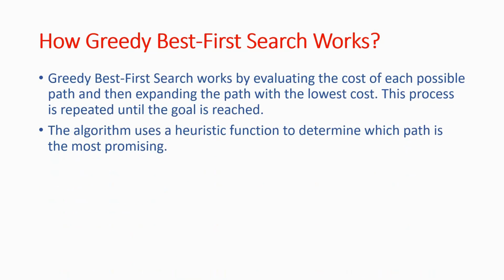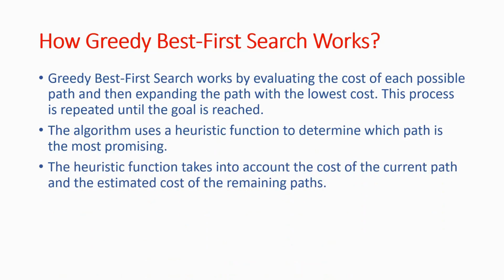In the second step, we have path expansion. In path expansion, it expands the path that has the lowest cost, the most promising path according to the heuristic. The heuristic function takes into account the cost of the current path and the estimated cost of the remaining paths. We have an iterative process here: this process of evaluating and expanding the lowest cost path repeats until the goal is reached.